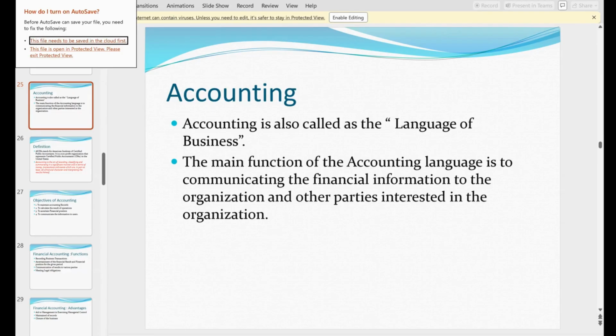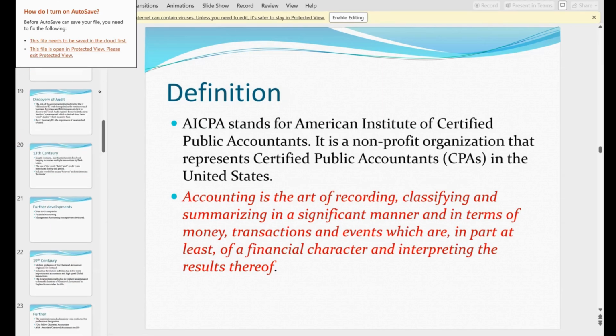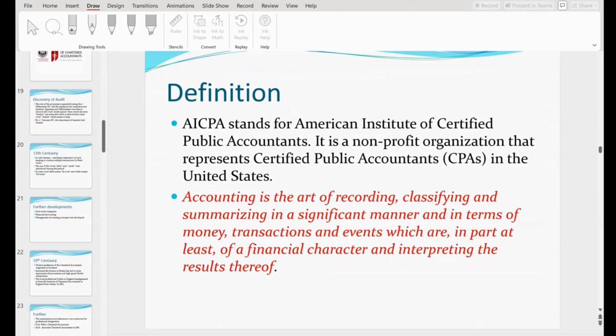Now coming to the definition part, accountancy is the art of recording, classifying, and summarizing.